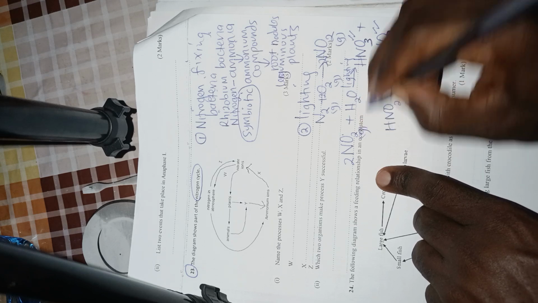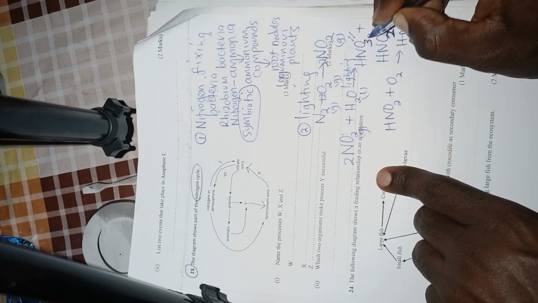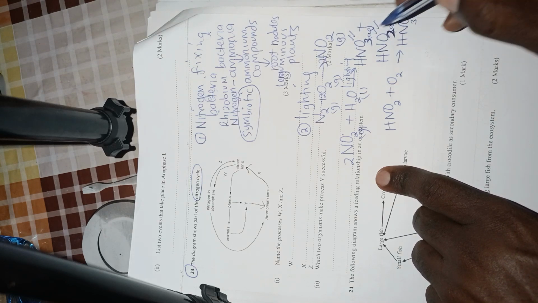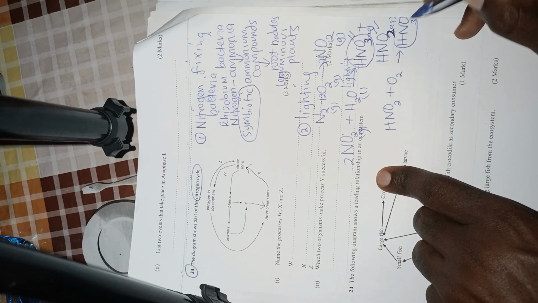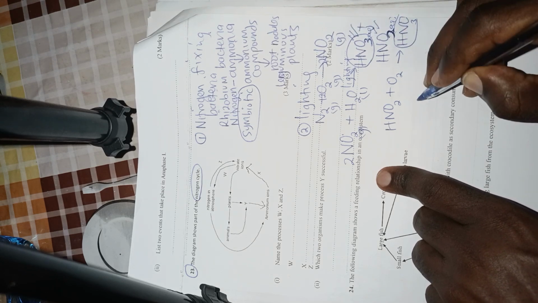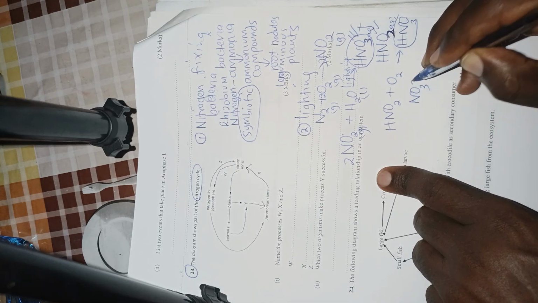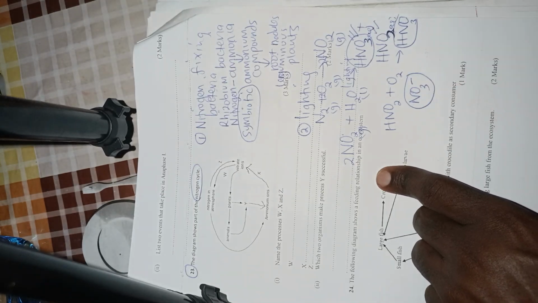So this is a gas, this is a liquid, this is an aqueous solution, this is an acid, and this is also an aqueous solution. So at the end of the day, we are interested in the nitric 5 acid. The nitric 5 acid has nitrate ions, which are readily absorbed by the plants and will get used in the manufacturing of proteins by these plants, because majorly nitrates are actually absorbed by the plants.